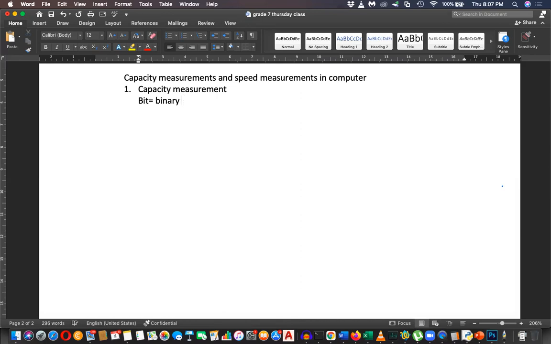Binary digit. This B and this IT together form bit. Binary digit means simply 0 or 1.